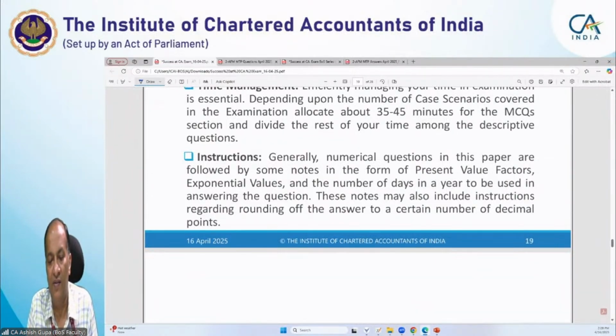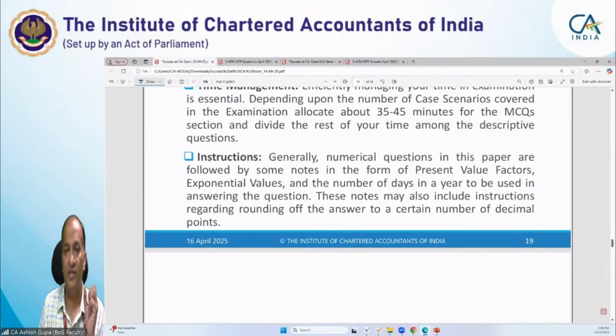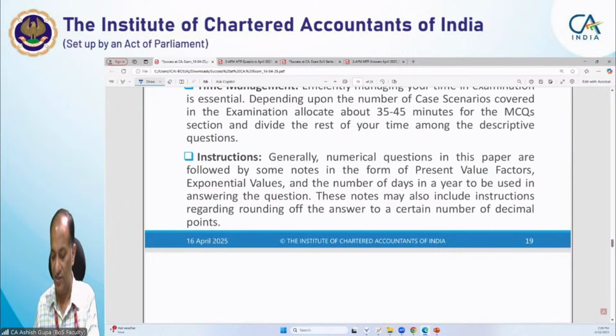Now it is very important. Now, what are the instructions? Generally, numerical questions are followed by some instructions like present value factor table, rounding of decimal points, okay, and even the exponential values, and the number of days to be used. See why these instructions are given.